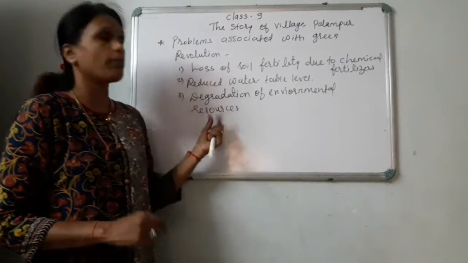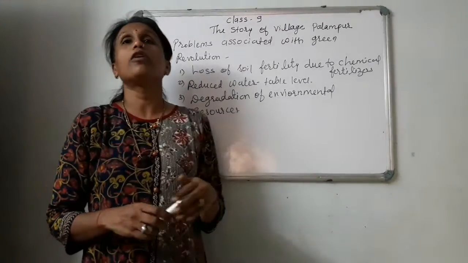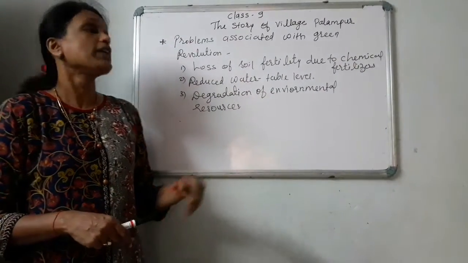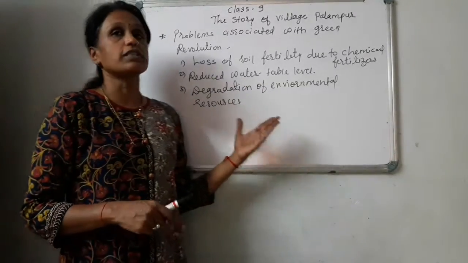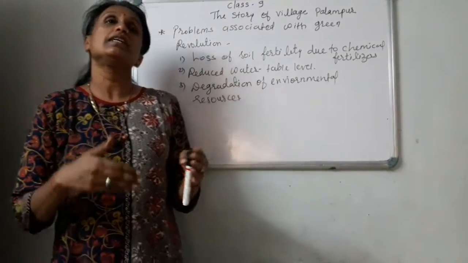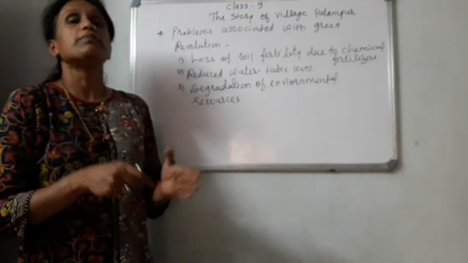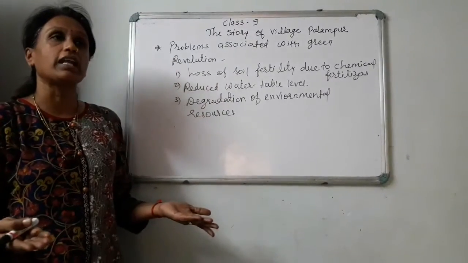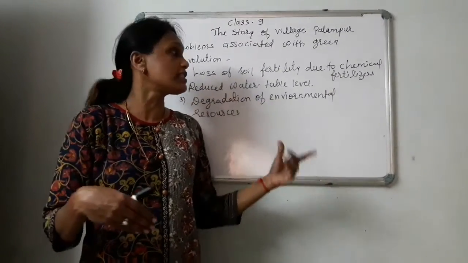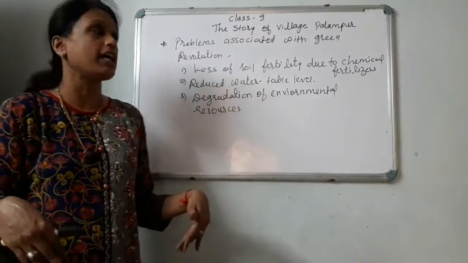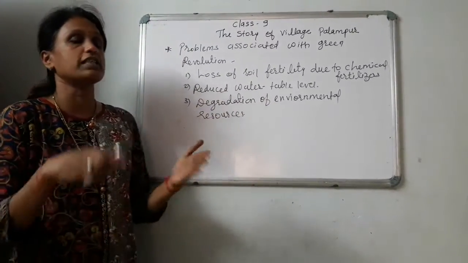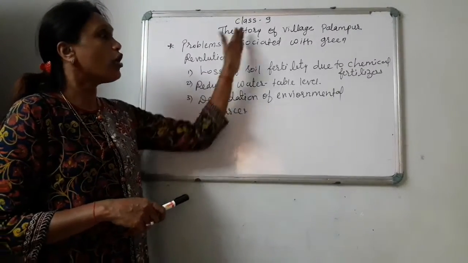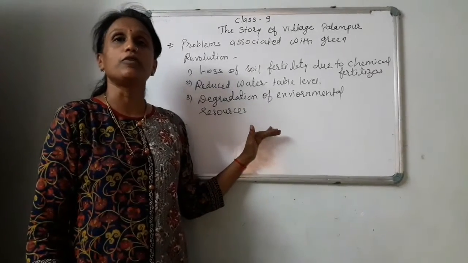Third, degradation of environmental resources. With the advent of modern farming techniques, because of chemical fertilizers, pesticides and insecticides, environmental resources are degrading. Whenever it rains, that rainwater mixes in the farms, and when it flows into rivers, it is harmful for aquatic life. If human beings drink this water, it is even harmful for their health. And so environmental resources such as land, water, air get polluted, and all these problems are associated with the green revolution.